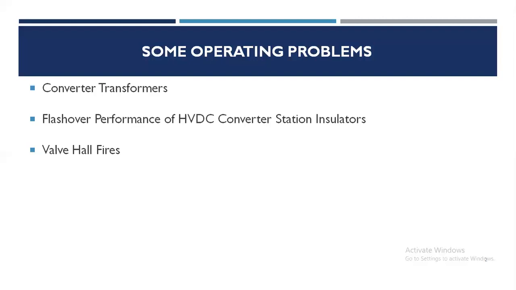Subsequently, there were fires in valve halls in Rihand in India, Sylmar in USA, and Gezhouba in China. In the Sylmar converter station of Pacific DC Intertie, the valves were completely destroyed in 1993. The adjacent valve hall had extensive smoke damage requiring much arduous cleaning.